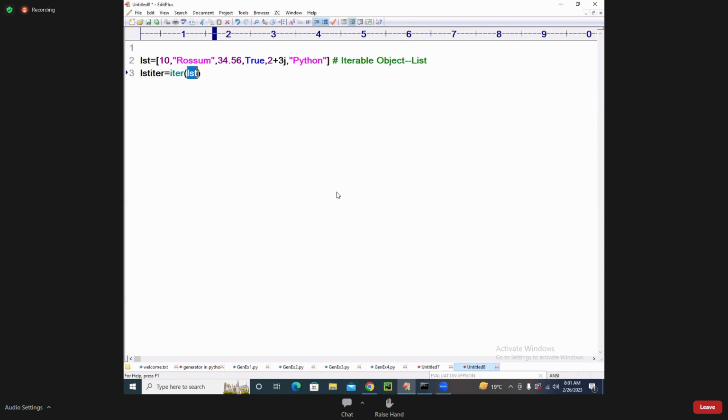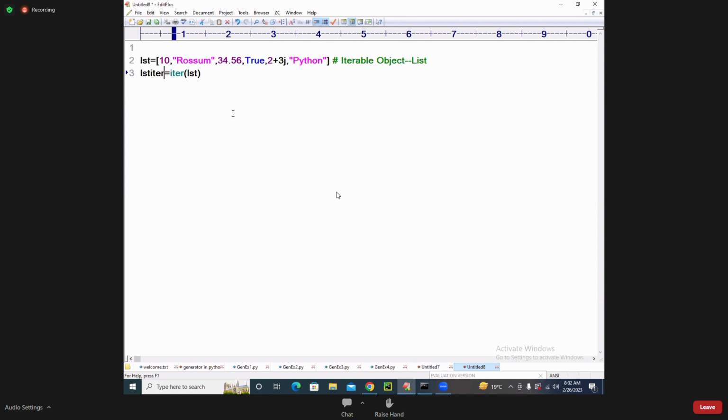What is happening? All the values are going to be organized in lst_itr, and it supplies the value when it is in demand. Like a calendar that contains all the dates, but only one date is active at a time, whichever date is coming.